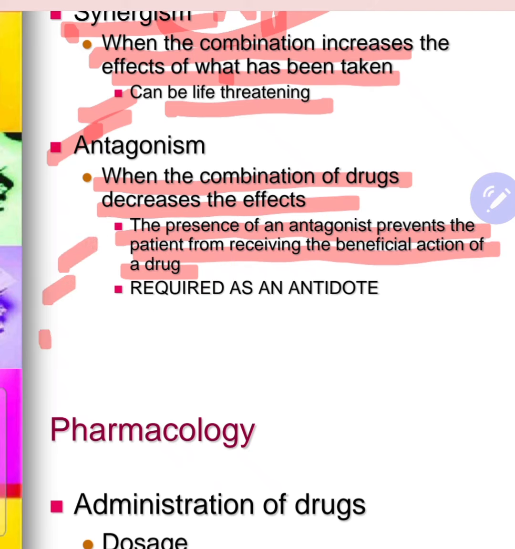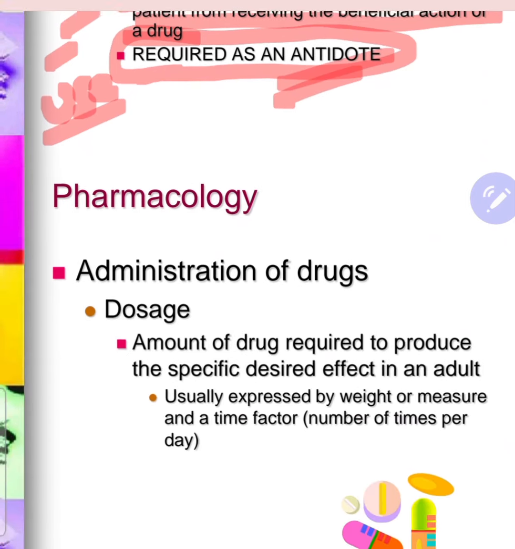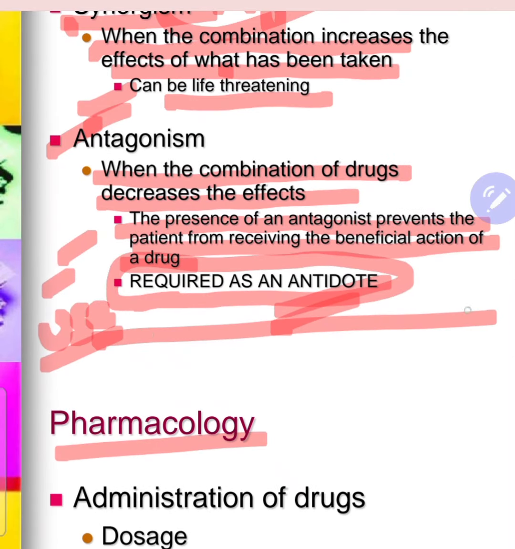But sometimes it's useful. How? It is required as an antidote. If we have taken some wrong drug by mistake, or we have to reduce the action of some drug, then in that case this antagonism process, or we can say these antagonist drugs, can be very useful and work as an antidote. So till here we finish the drug action.